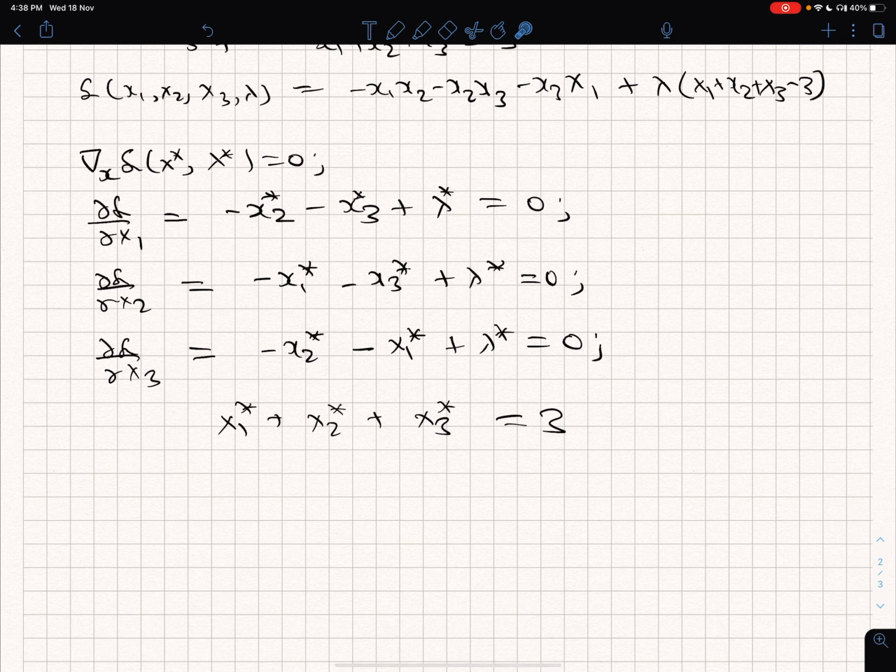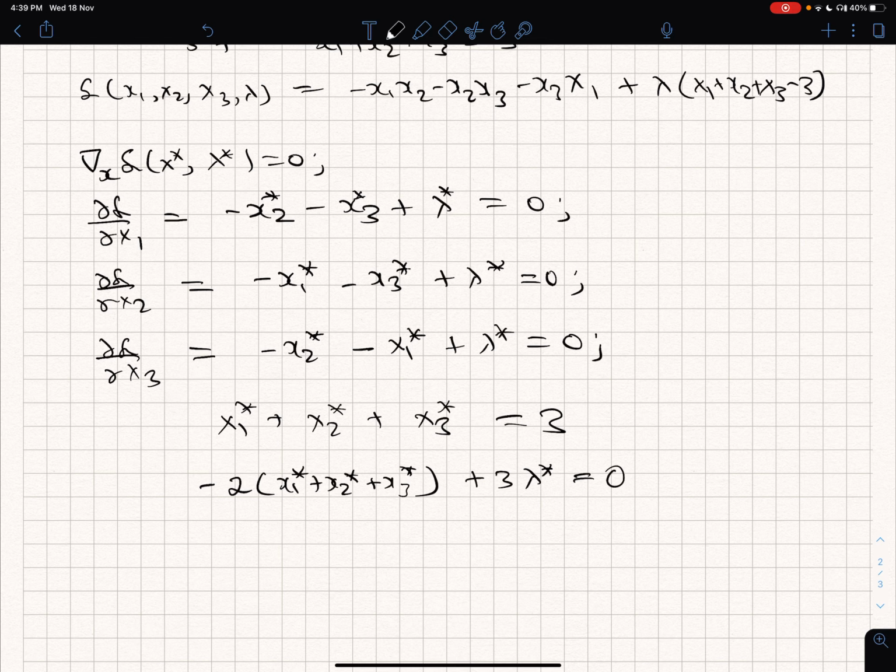And this will combine to give 3 lambda star. So I am going to get minus of 2 times x1 star plus x2 star plus x3 star, since every variable repeats twice, plus 3 lambda star, equal to 0.